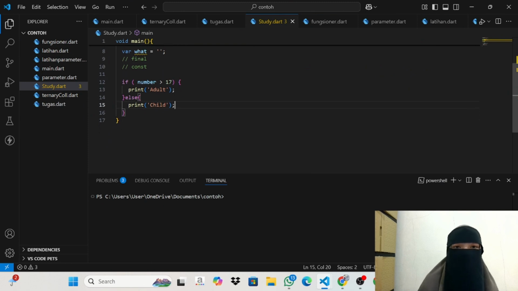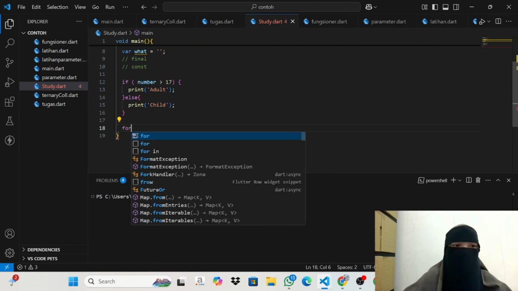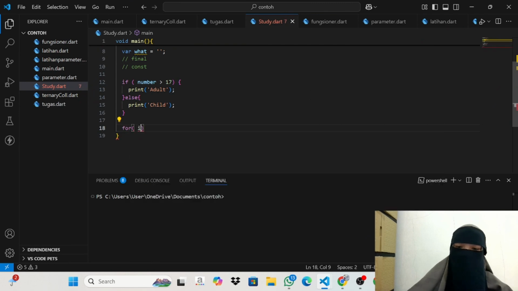And Dart also supports the use of functions, which help organize application logic. Functions are defined using the void keyword or another return type.